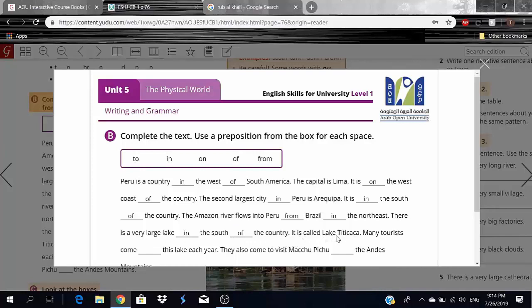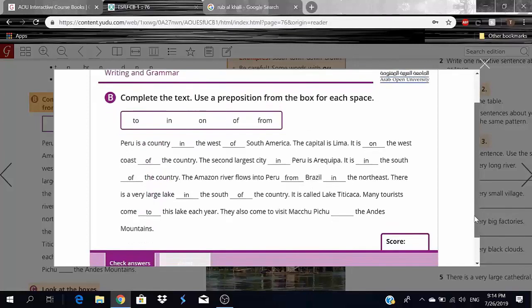It is called Lake Titicaca. Many tourists come to this lake each year. They also come to visit Machu Picchu in the Andes Mountains.